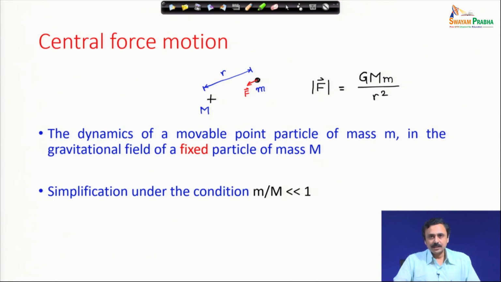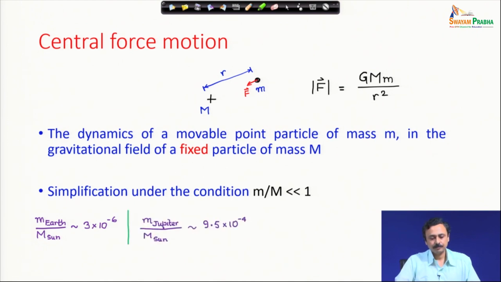How much is this condition satisfied? Let us look at the Sun-Earth system. If I want to study the motion of Earth around the Sun, then I must take Earth as small m and the gravitating mass as the mass of the Sun. This ratio turns out to be 3 into 10 to the power minus 6, which is small enough. Therefore, the Sun is roughly a fixed central gravitating body, and Earth is like a particle moving in the gravitational field of the Sun.